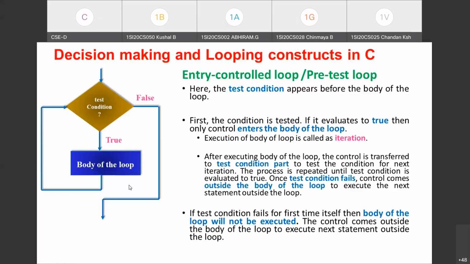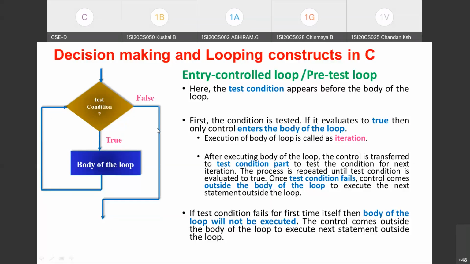That's how the if-else construct works. But in case of this entry control loop, which is a looping construct, after execution of the body of the loop, control will not go to the next statement outside the loop. Control will be transferred to the beginning of the loop, that is, to the test condition part to test the condition. So this is how entry control loop works.